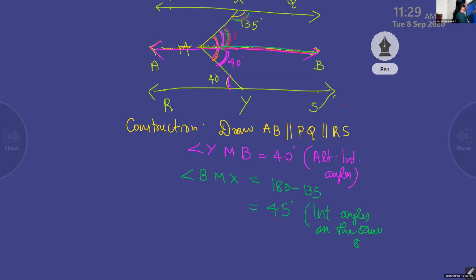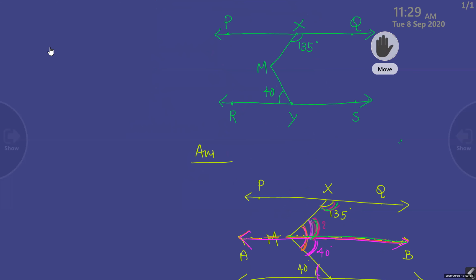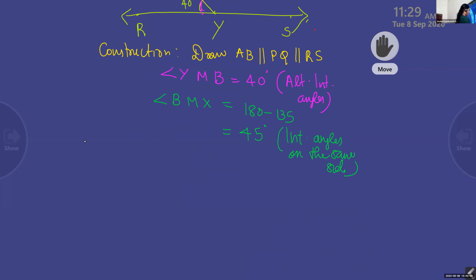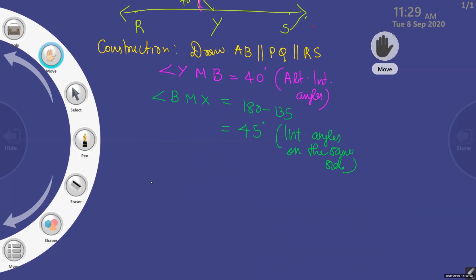And now you can tell the answer. Now you can find the answer fast. What is angle XMY? I am scrolling the board up. Angle XMY is 85.